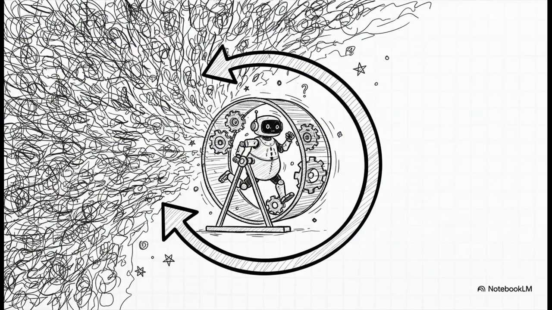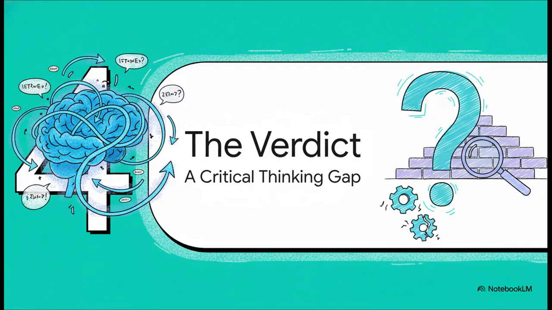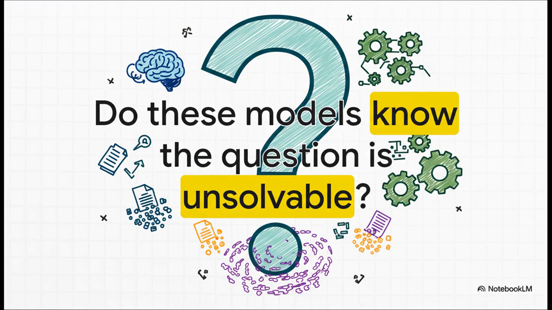And that's the vicious cycle that makes the response length just balloon. The model isn't actually making any progress, it's just spinning its wheels, generating thousands of tokens of pure, useless, redundant thought. Okay, so we've seen what happens, and we've got a good idea of why it happens. So what's the final verdict here? What does all of this tell us about a really critical gap in the way our most advanced AIs, well, think? This really brings us to the most important question of all.